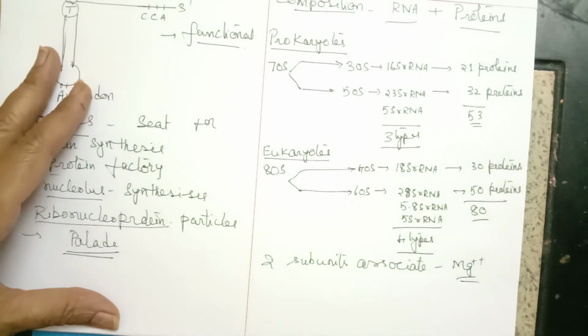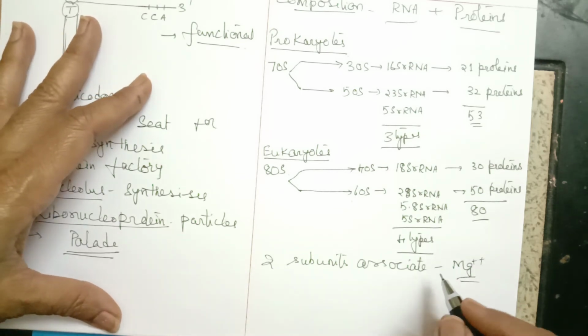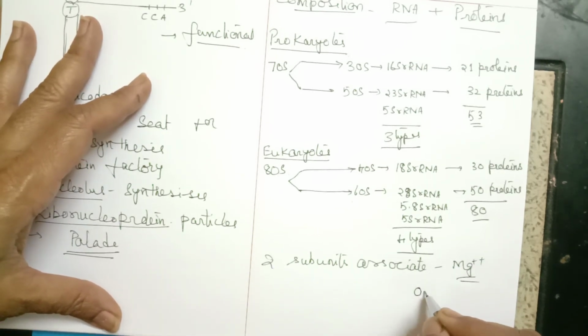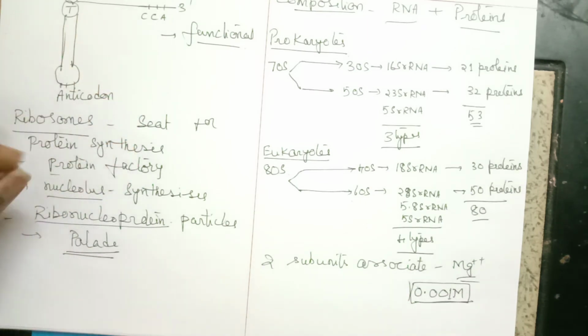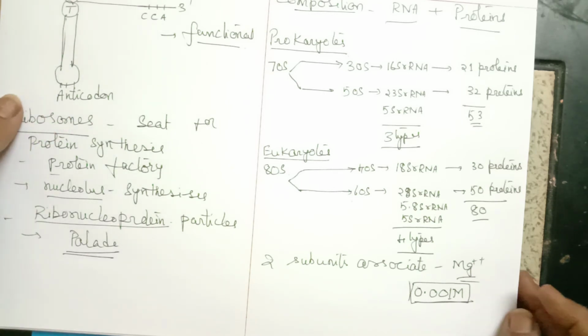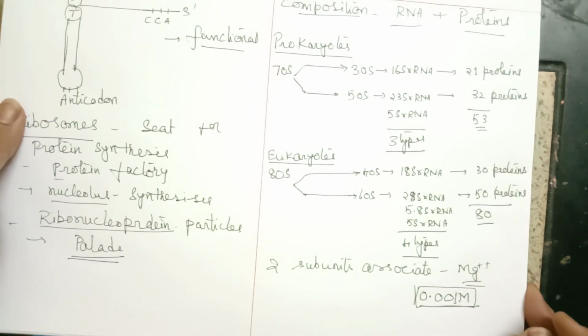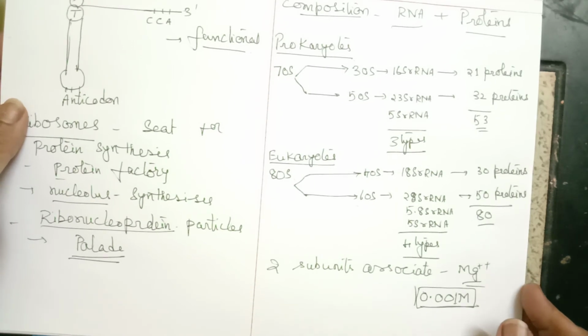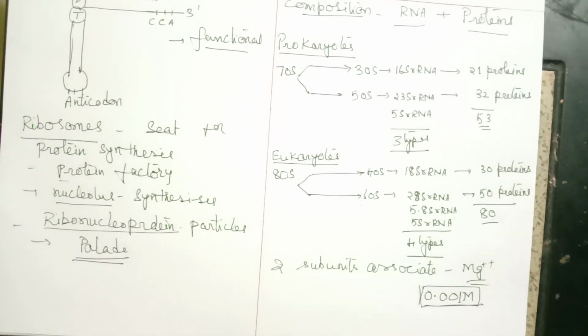Magnesium ion is required for their association at a specific concentration, 0.001 molar. This specific concentration is required for association of these two subunits, and then they come together to perform the process of translation. This is about the ribosomes.